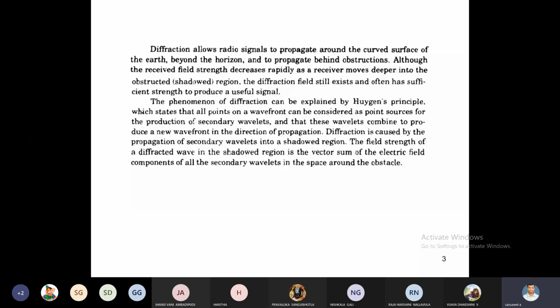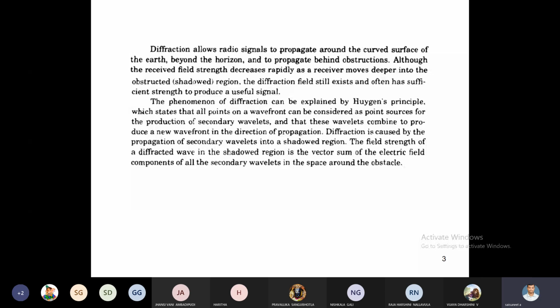We have to see this without the obstacle. Without the obstacle, a good line of sight path is present between transmitter and receiver. But when the obstacle is present, the receiver is under the shadow region, that is, unable to receive the signal due to the line of sight path.